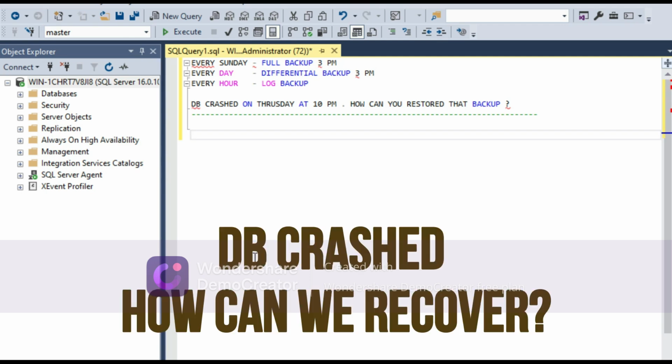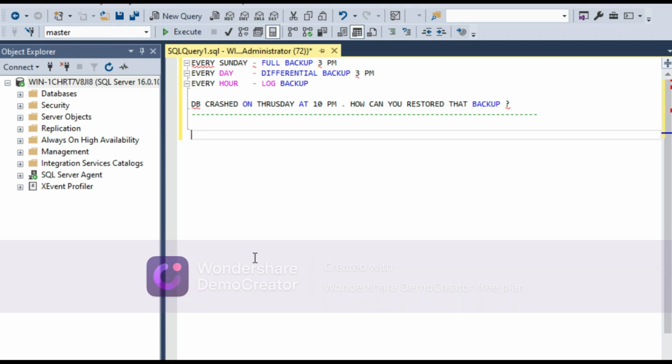So today we will discuss about the database crashed. Suppose in this organization, the strategy of taking the backup is every Sunday full backup at 3 p.m. Every day differential backup is going on at 3 p.m. and log backup is going on every hour. So the condition is database got crashed on Thursday at 10 p.m. So how can we restore that database?